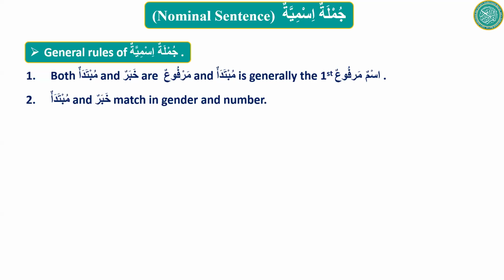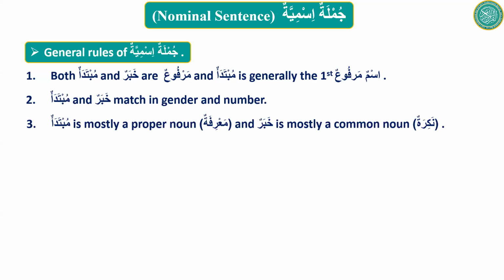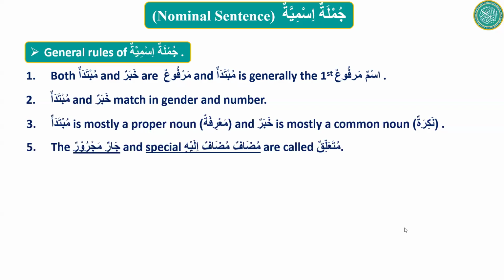Mubtada and khabar match in gender and number. Mubtada is mostly a proper noun, an ism ma'rifa, and khabar is mostly a common noun. And if you see jar majroor or special mudaf or mudaf ilayhi, it will be neither khabar nor mubtada. It will be called muta'alliq.